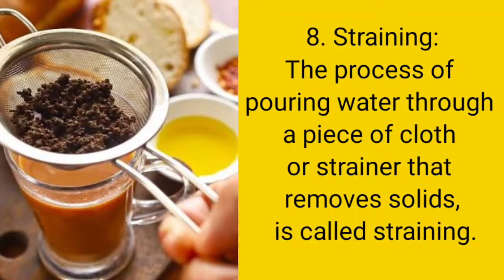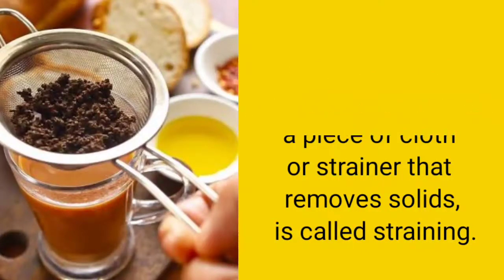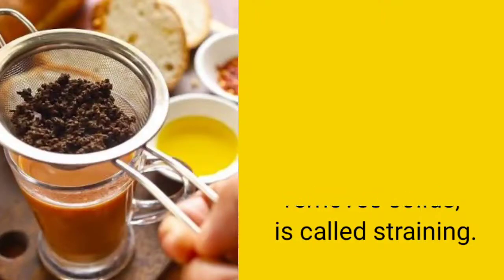Straining is also a very common example which you can see in your kitchen. When your mother makes tea, she separates tea leaves from the tea, and you can see she also uses a strainer. So the process of separating tea leaves from the tea is also known as straining.